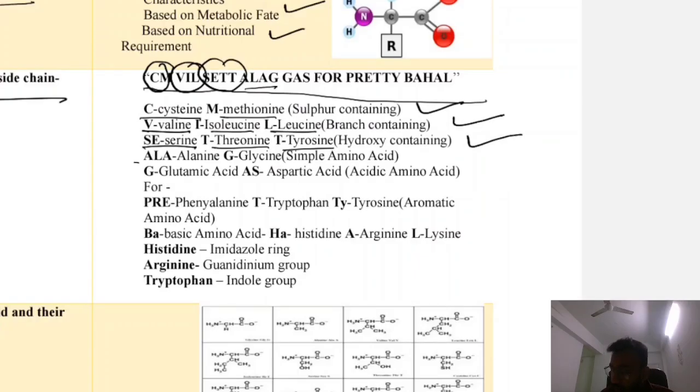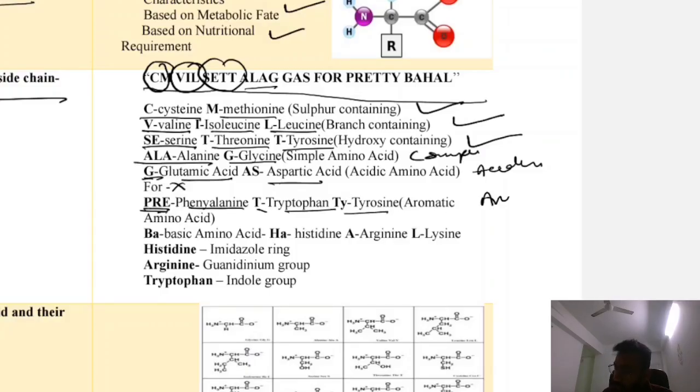Then alag, what is alag? ALA is for alanine, G is for glycine. These are simple amino acids. Then gas: G is for glutamic acid, and A S is for aspartic acid. These are acidic amino acids. For you have to skip. Then pretty, what is pretty? PR is for phenylalanine, T is for tryptophan and TY is for tyrosine. So these are aromatic amino acids.